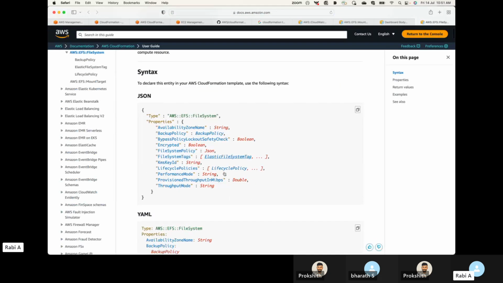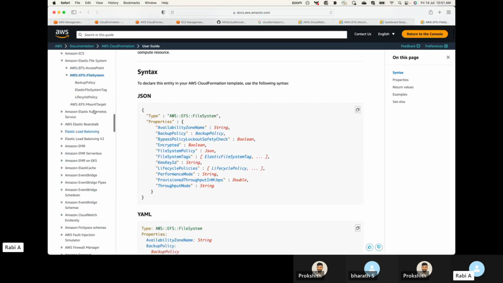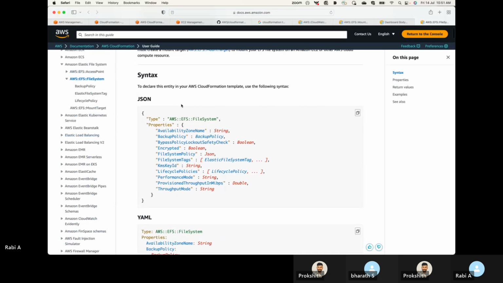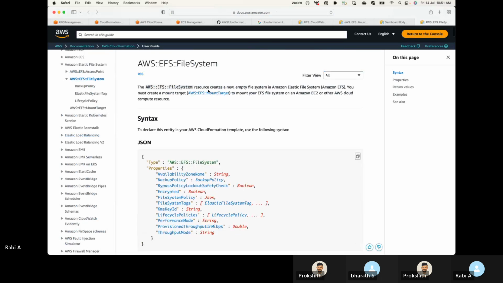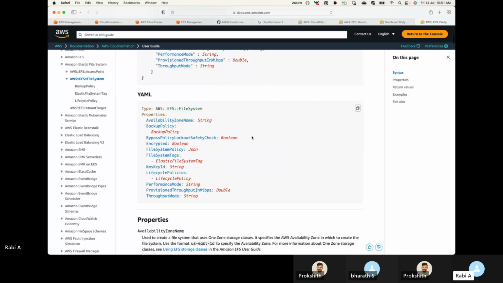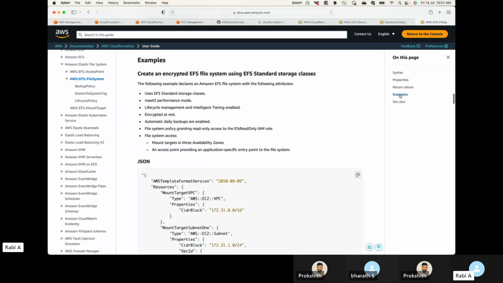So this is to create the file system. This one will create a new empty file system, and this is only for creating it.